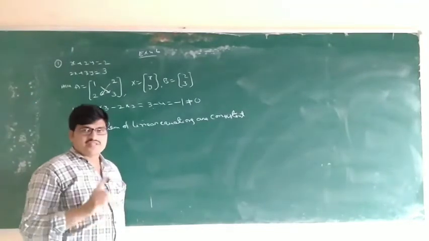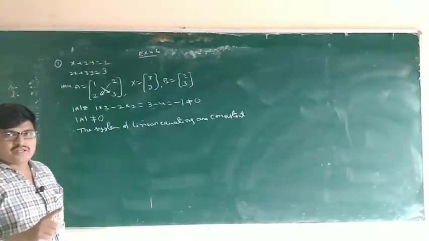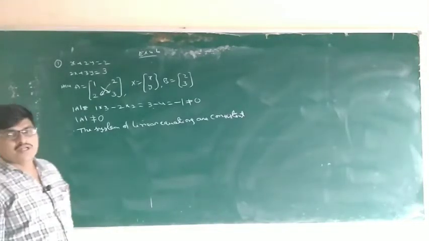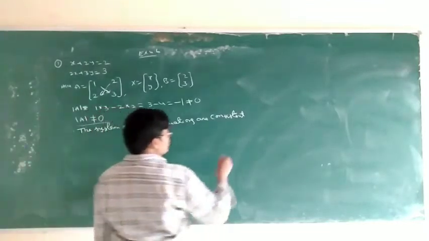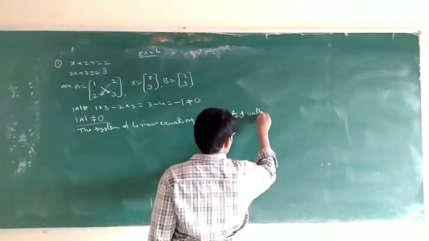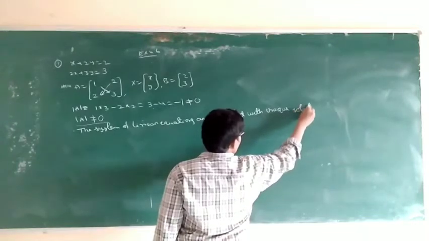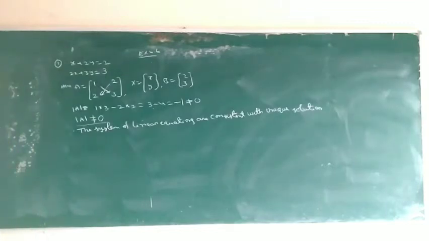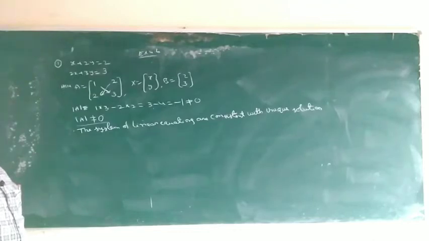Consistent has how many solutions? Two solutions. What are they? Unique solution and infinitely many solutions. So is this a unique solution or infinitely many solutions? Unique solution, because the determinant is not equal to 0. This is consistent with a unique solution. The unique solution need not be stated, because we only have to find out consistency. Only consistency. So this one. Next.